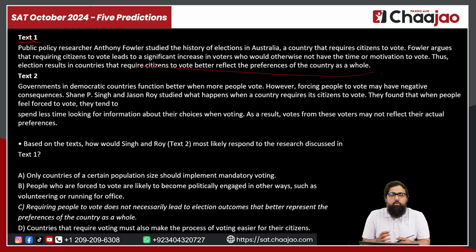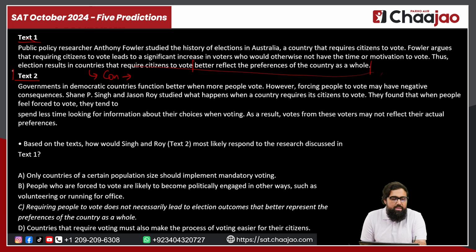So this is what we have to do. We have to work out the point of view or the conclusion of both the passages, right? And then we have to work accordingly as per the question. So if you look at the point of view or the conclusion of text 1, it says that if you require citizens to vote, it would better reflect the preferences of the country as a whole. This is what it is saying.